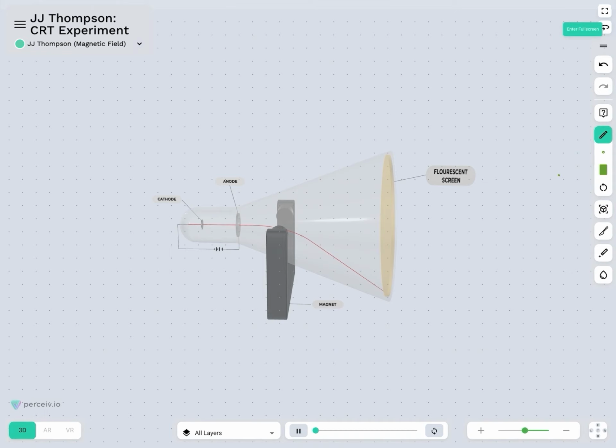It had already been established by J.J. Thomson that cathode ray consists of negatively charged particles, and when any charged particle is in motion, it produces a magnetic field.